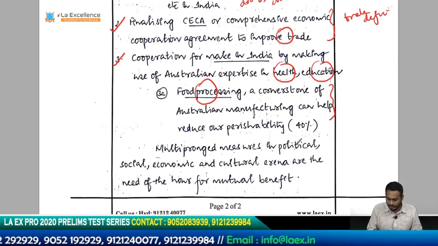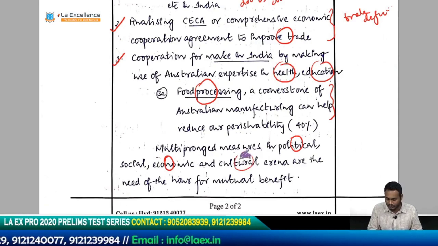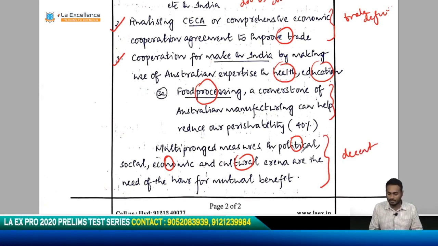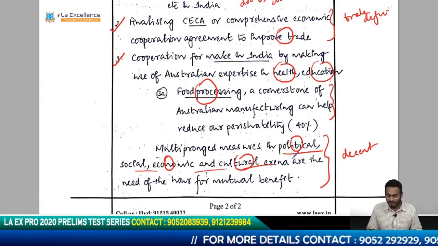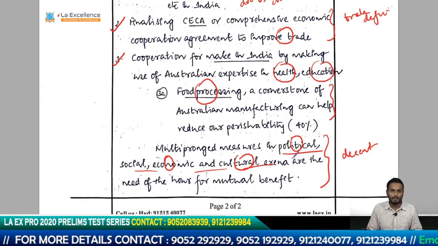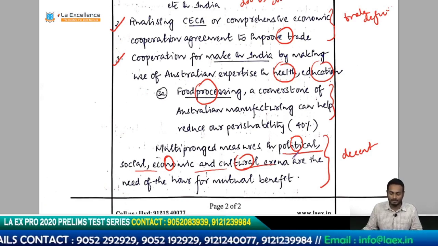Multi-pronged measures in political, social, economic and cultural arena are the need of the hour for mutual benefit. This is a decent conclusion. This is not a bad conclusion, because he's talked about political, social, economic and cultural arena. So this is a good conclusion. This is much better than the conclusion that we write, which is about taking above steps will solve the problems. So it is much better than that.